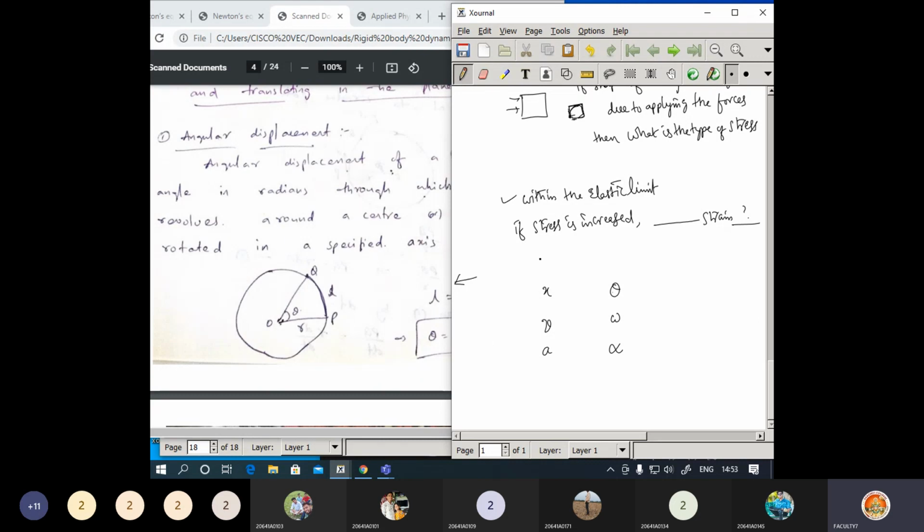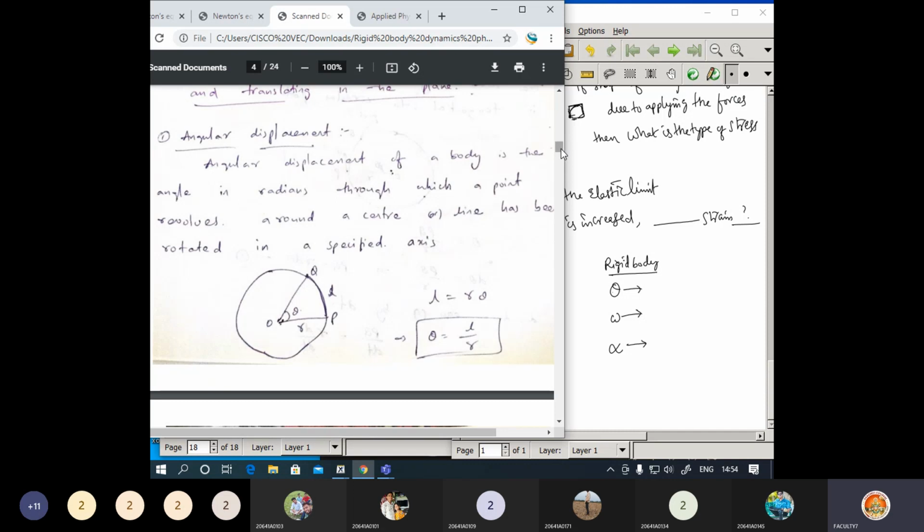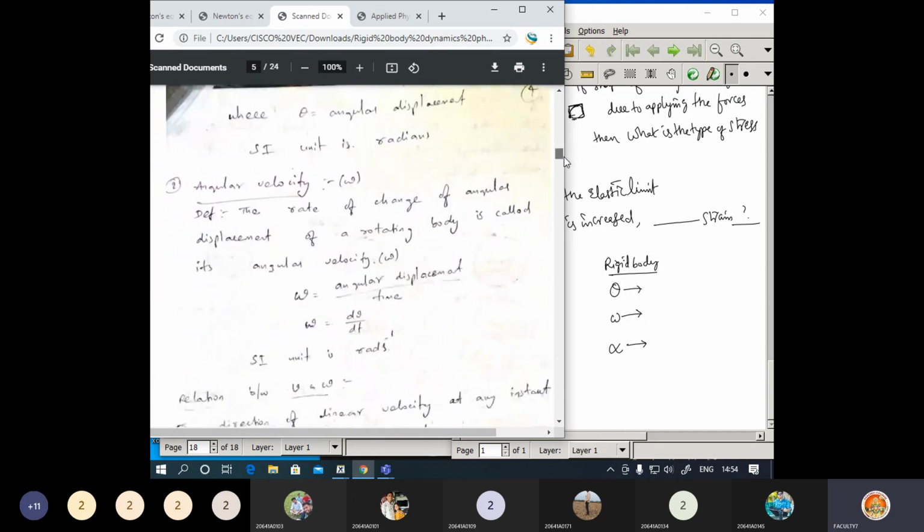Simply, this is regarding the particle: displacement or position, velocity, acceleration. And here angular displacement, angular velocity, angular acceleration. This is regarding the rigid body. So those points I may ask as objective questions here.